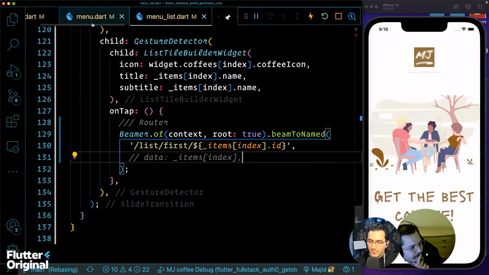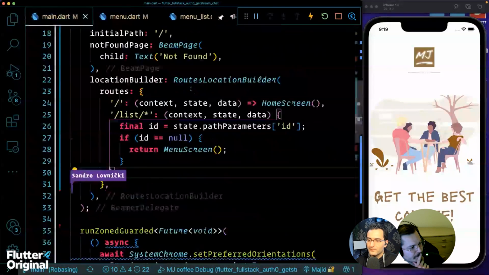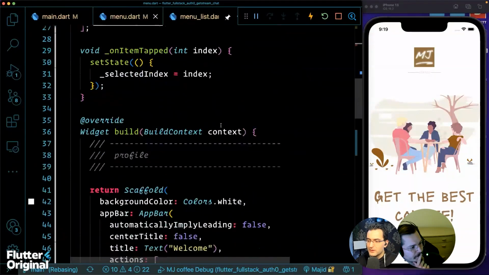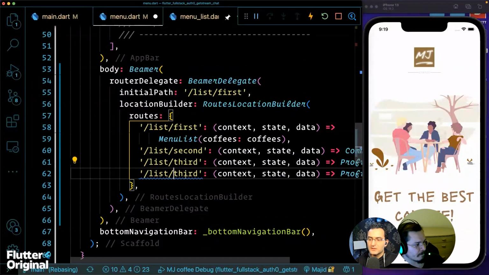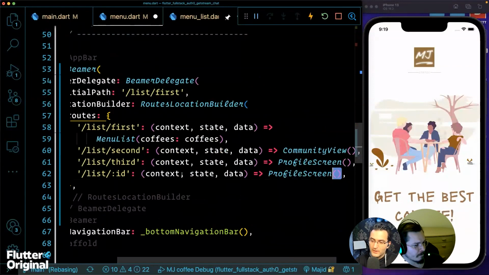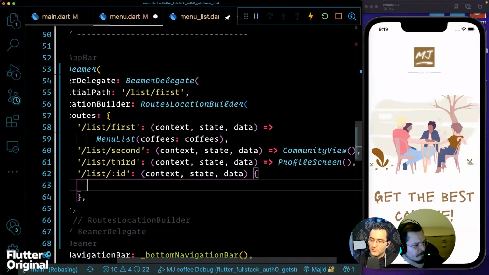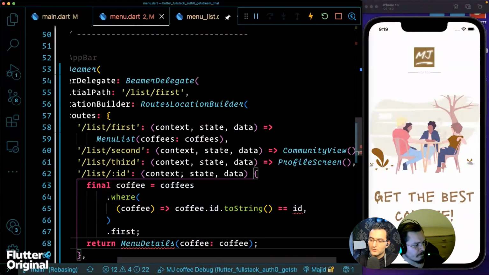We could move this to where the menu screen is, if we have list/first, second, third, and also ID, as we had already there. That could be the whole logic here.